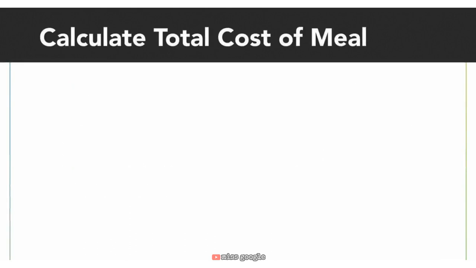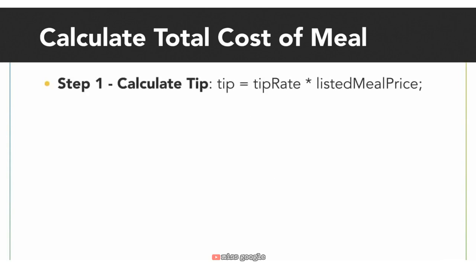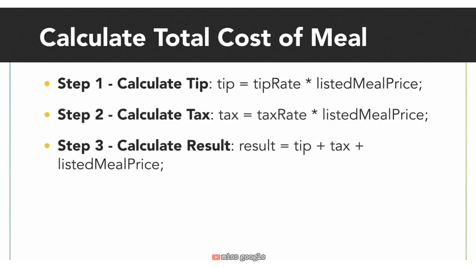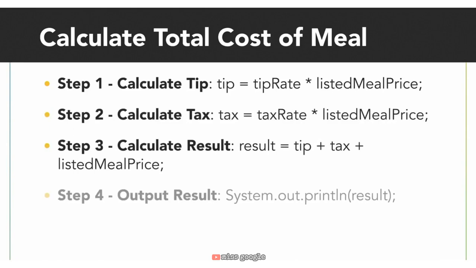For example, let's say I wanted to calculate the total cost of a meal, including tip and tax. To calculate this, we would first figure out the tip by multiplying the tip rate with the listed price of the meal. We would figure out the tax by multiplying the tax rate with the listed price of the meal as well. Then we would add the tip, tax, and listed price of the meal and output the result. These are finite steps that we can label calculate total meal price.